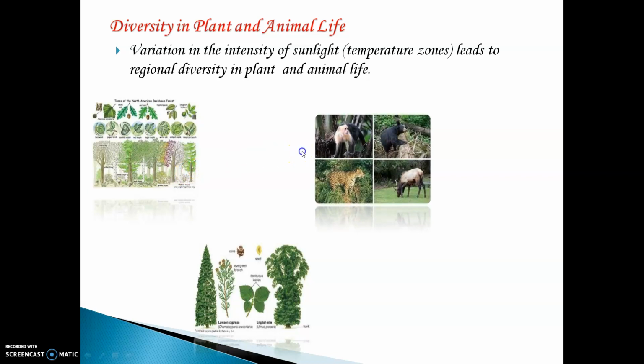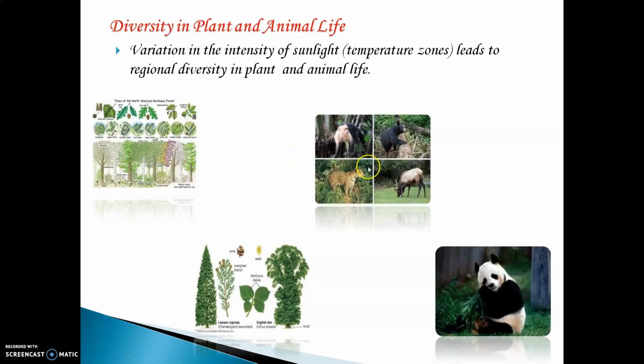Same is the case with the animals also. You can see over here, different types of animals are found based on the temperature that suits them. For example, penguins and polar bears, you cannot find them in India because the temperature of India is not suitable for the survival of polar bears, penguins, etc.